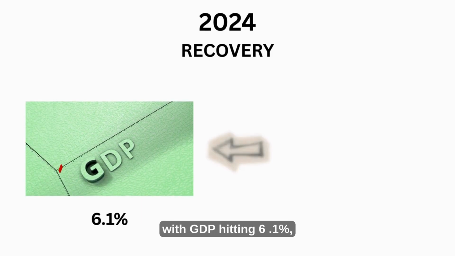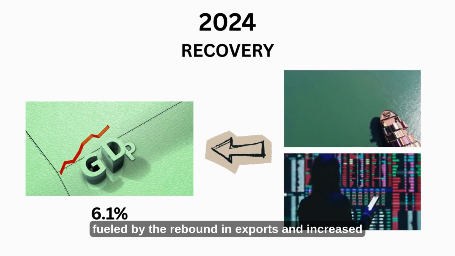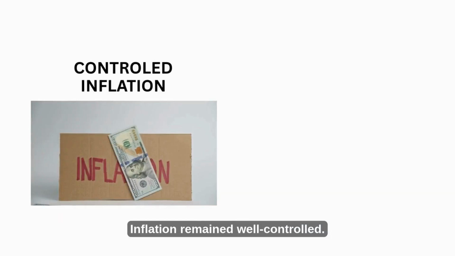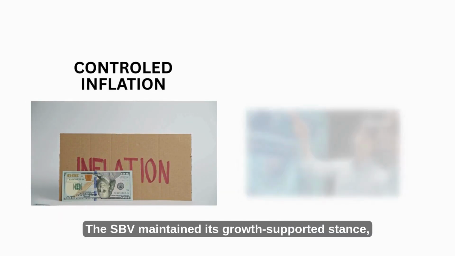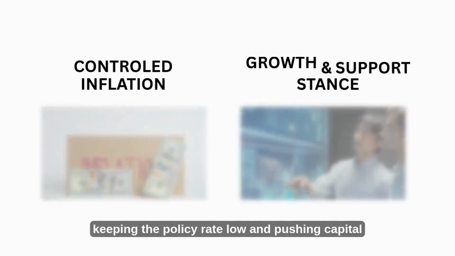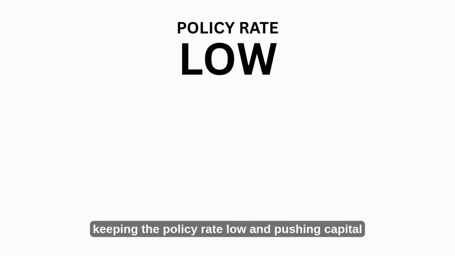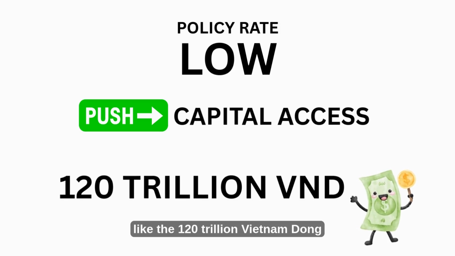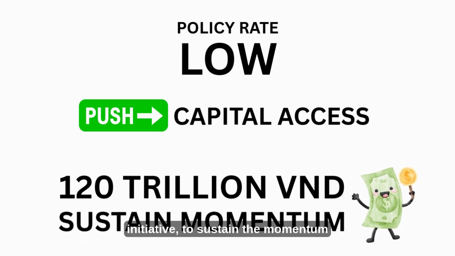2024 saw a recovery, with GDP hitting 6.1%, fueled by the rebound in exports and increased public investment. Inflation remained well controlled. The SBV maintained its growth-supportive stance, keeping the policy rate low and pushing capital access through preferential packages like the 120 trillion Vietnam dong initiative to sustain the momentum.